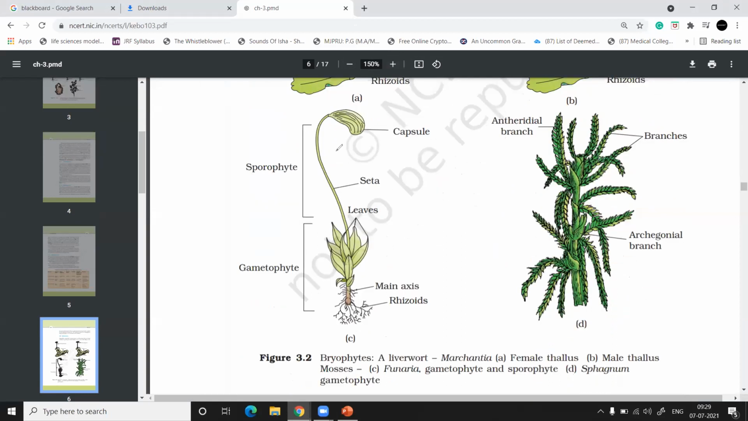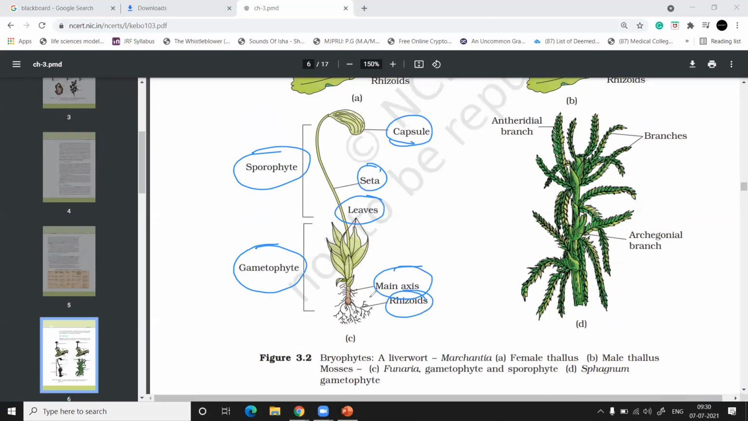There is a sporophyte, there is a gametophyte, and now you can see there is a capsule, there's a seta, leaves, main axis, rhizoids. Okay, so the body of this particular bryophyte can be elaborative. So we are observing one thing.